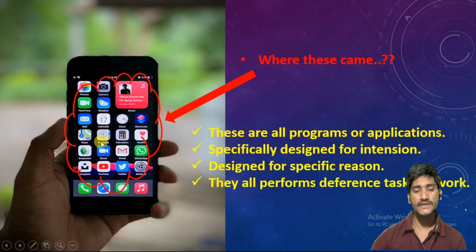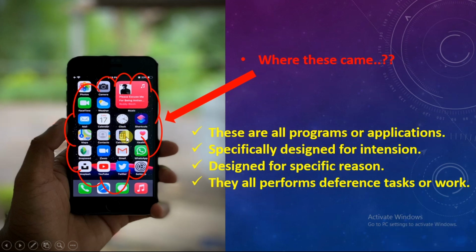Those programs are designed for a specific purpose and they will perform based on their purpose. They will do work based on their purpose. Because they are designed for that purpose only, they will work that way. Like the calculator will do only calculation of numbers.